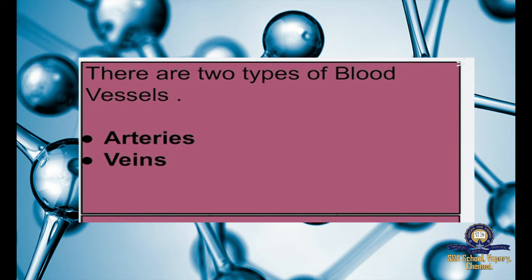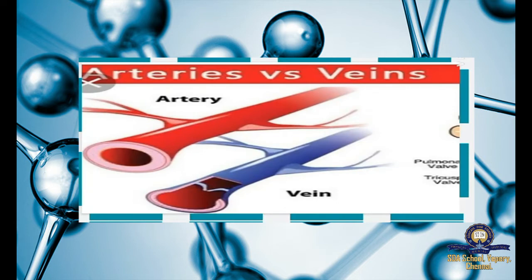So, there are two types of blood vessels, arteries and veins. What is the duty of the arteries? Arteries are vessels that carry blood from the heart to the rest of the body. Veins are vessels that carry blood from different parts of the body to the heart, right?